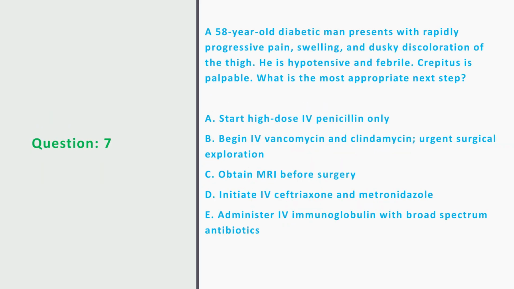Question 7. A 58-year-old diabetic man presents with rapidly progressive pain, swelling, and dusky discoloration of the thigh. He is hypotensive and febrile. Crepitus is palpable. What is the most appropriate next step? A. Start high-dose intravenous penicillin only. B. Begin intravenous vancomycin and clindamycin, urgent surgical exploration. C. Obtain MRI before surgery. D. Initiate intravenous ceftriaxone and metronidazole. E. Administer intravenous immunoglobulin with broad-spectrum antibiotics.